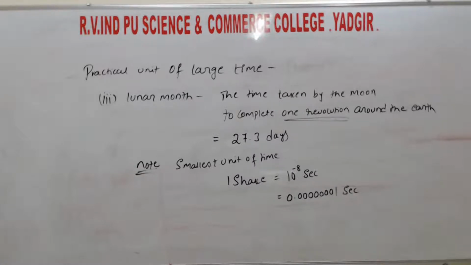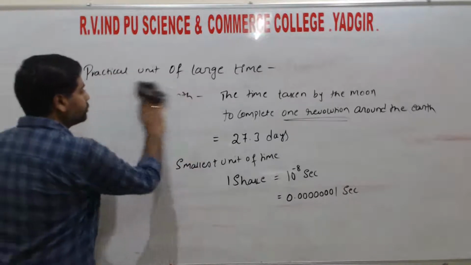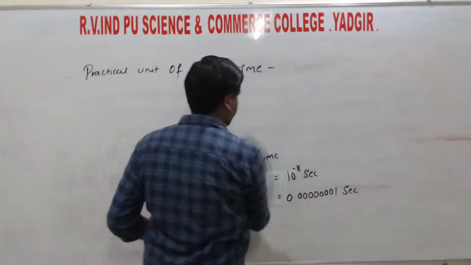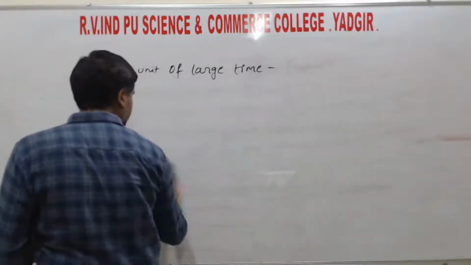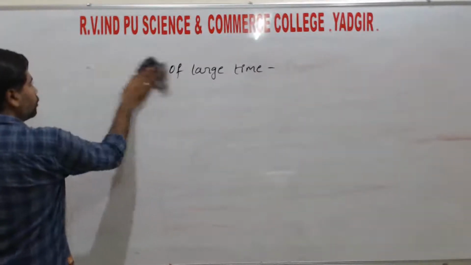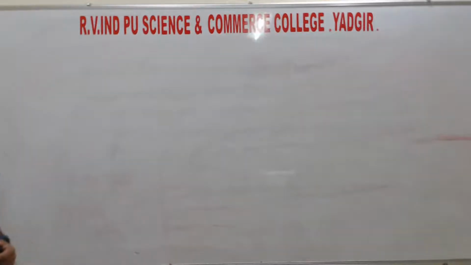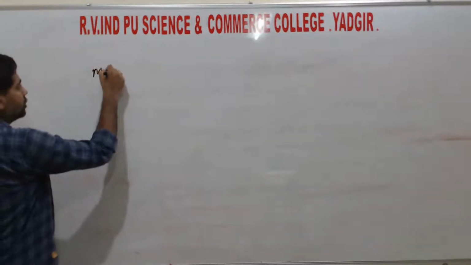So next, multiples and submultiples of SI units.